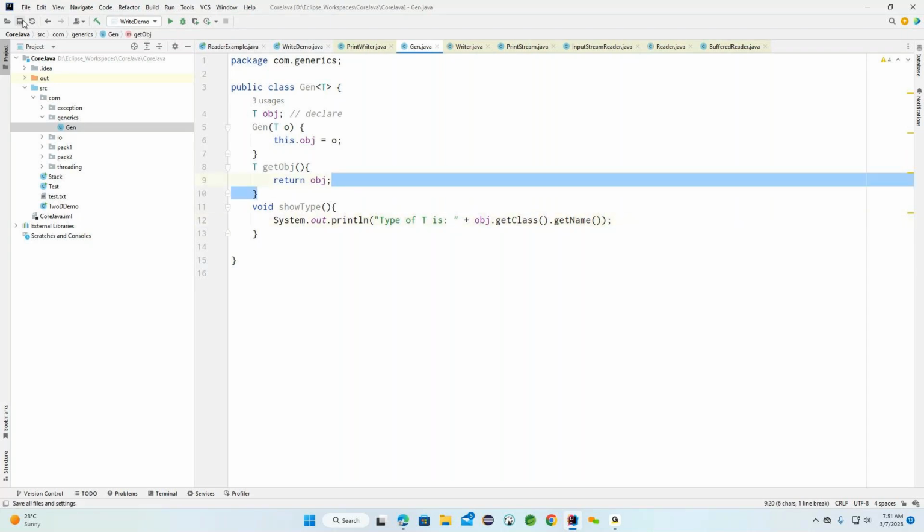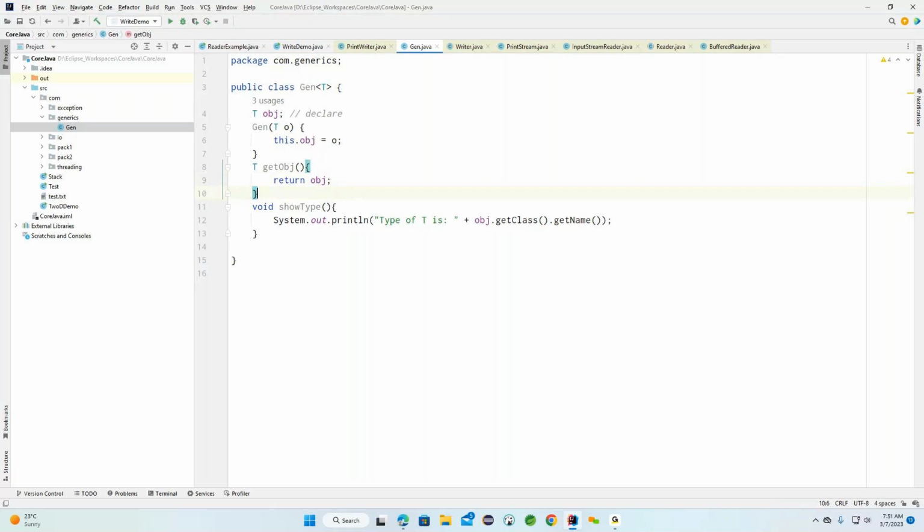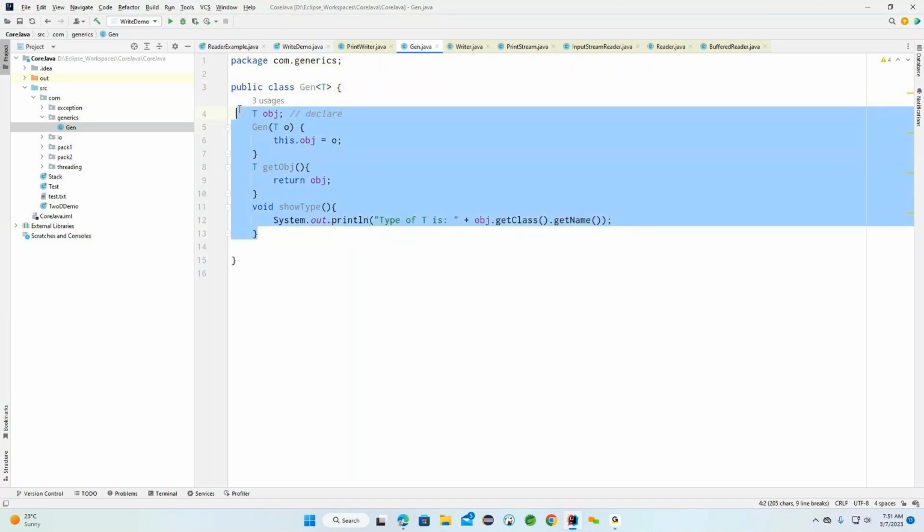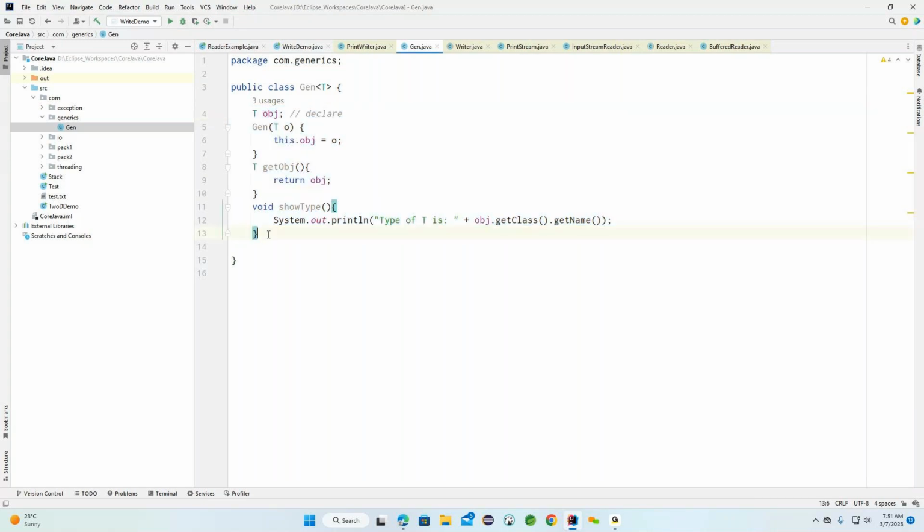Now this is the simple example on this particular T. Now I want to create an object of this particular generic type. If we observe carefully, so far we have declared two methods, one constructor and one object. Now I'm coming up with a main method, and after creating it, I am going to create an object here. So how am I going to create an object here?